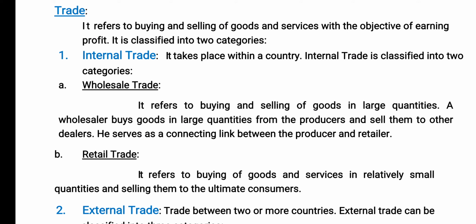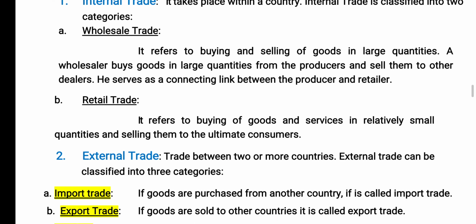Wholesale trade refers to buying and selling of goods in large quantities. A wholesaler buys goods in large quantities from the producer and sells them to other dealers. He serves as a connecting link between the producer and retailer. Second, retail trade. It refers to buying of goods and services in relatively small quantities and selling them to the ultimate consumers. The next is external trade.